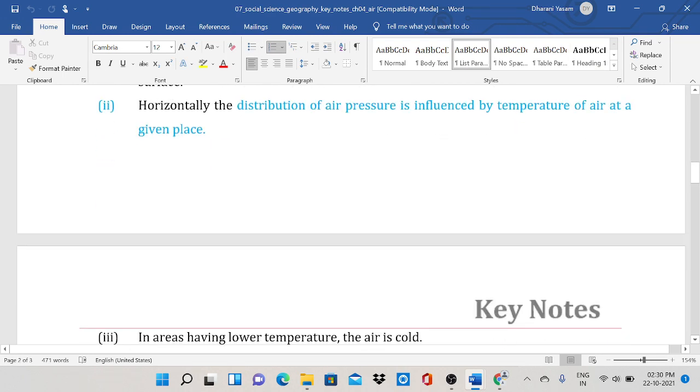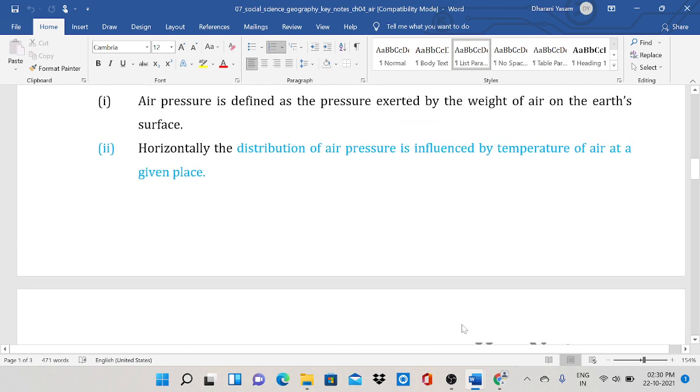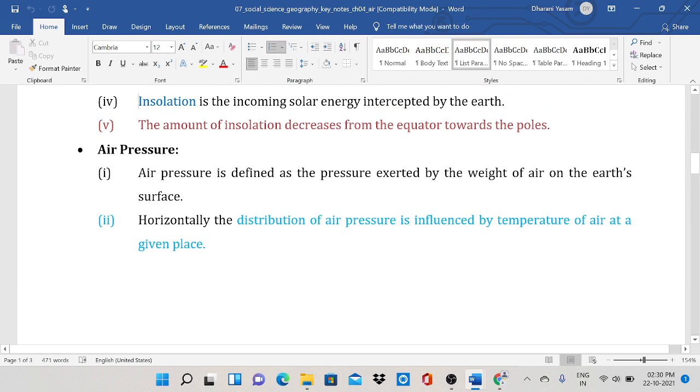The amount of insolation decreases from the equator towards the pole. This is important. The amount of insolation decreases from the equator towards the pole because the sun rays do not fall directly on the pole. So insolation is always more at the equator because at 0 degrees the sun rays fall directly on the equator.